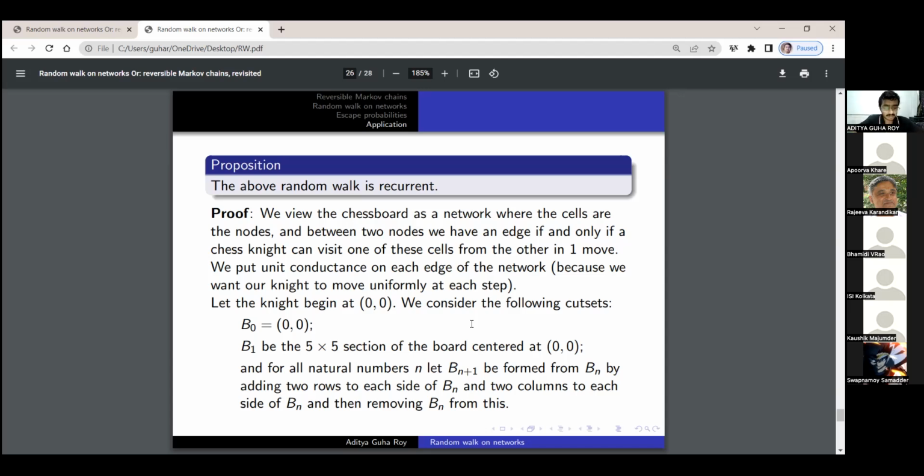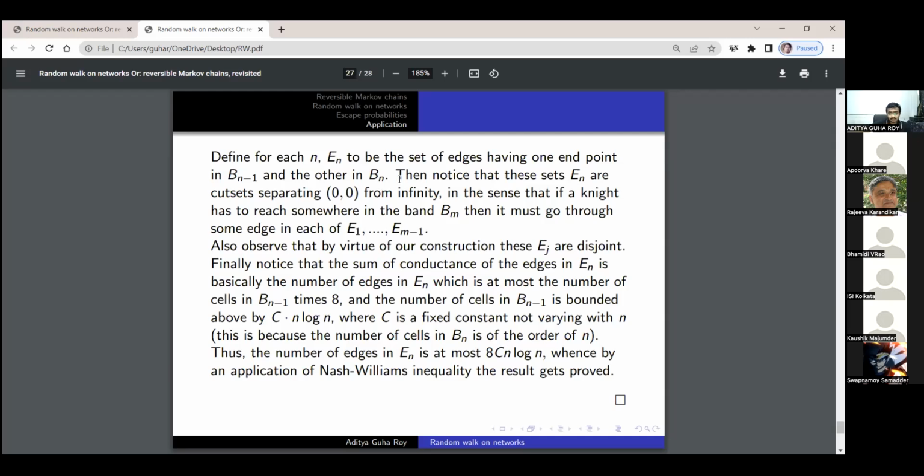Consider the following cut set. Let B0 be the set with the point 0, 0, and let B1 be the 5 by 5 section of the board centered at 0, 0. In general, let Bn plus 1 be the part of the strip obtained when we add 2 rows above Bn, 2 rows below Bn, 2 columns on each side of Bn, and then take out Bn from there. So, for instance, B2 will be the strip obtained by cutting out B1, the 5 by 5 section, from the 7 by 7 section centered at 0, 0. Now, for each n, we define En to be the set of edges that have one endpoint in Bn minus 1 and the other endpoint in Bn.